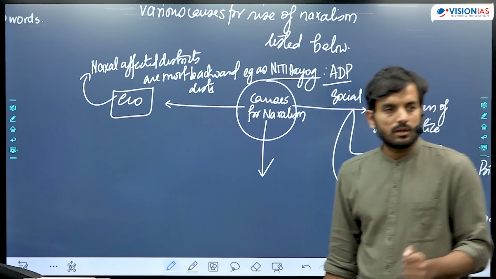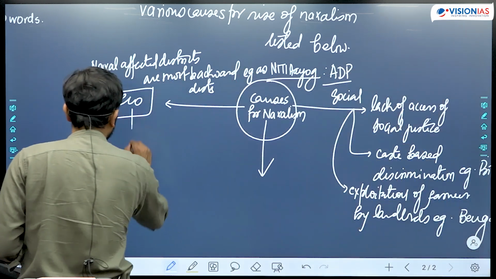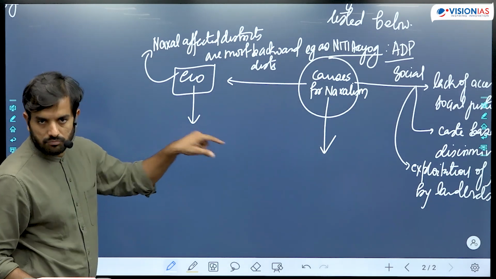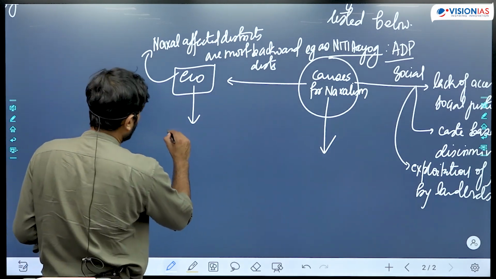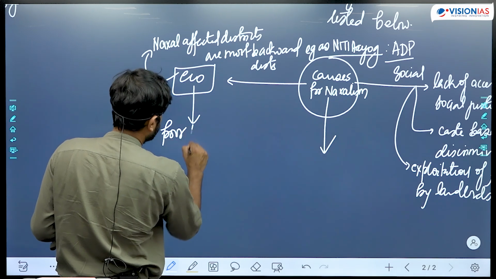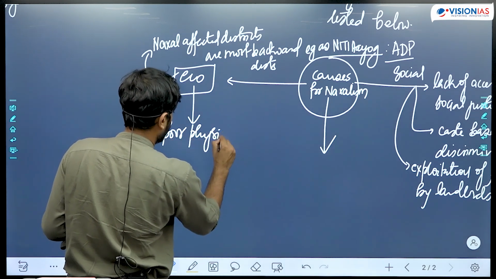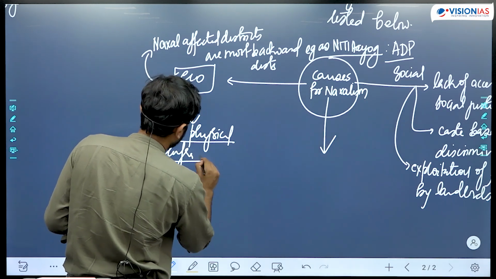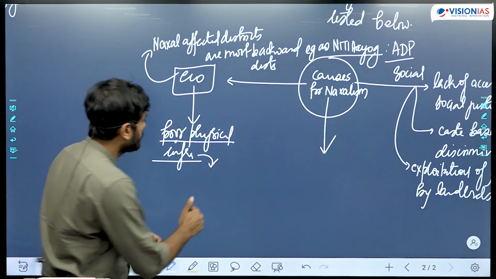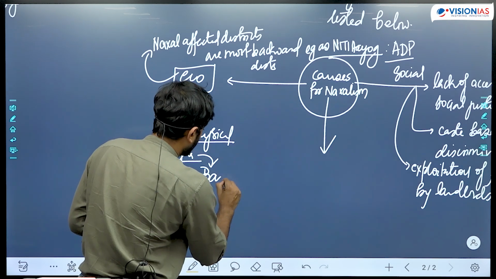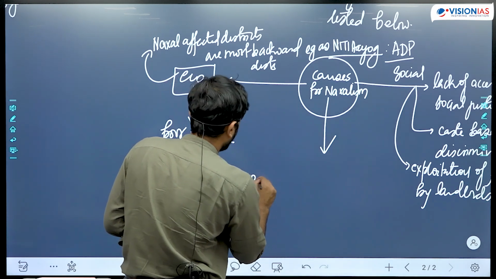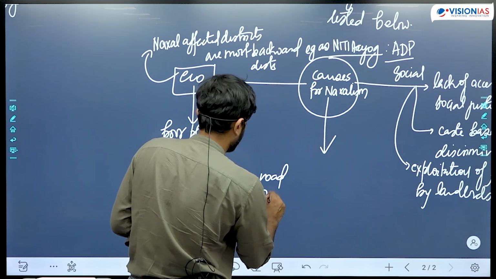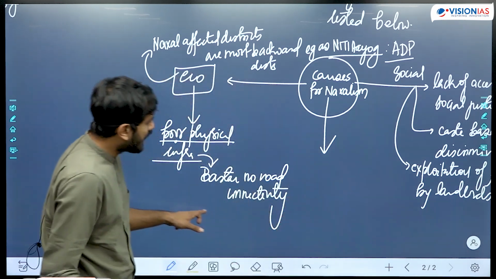Similarly, you could have mentioned that these districts also have poor physical infrastructure. So you could have mentioned, for example, that in several parts of Bastar, there is no road connectivity. Writing even this much is enough.